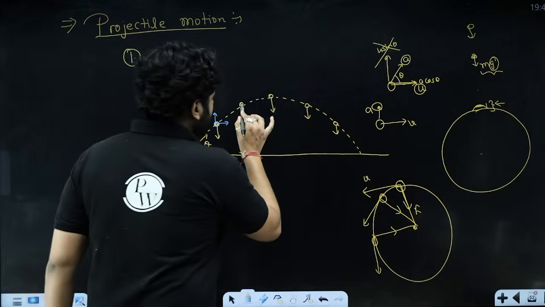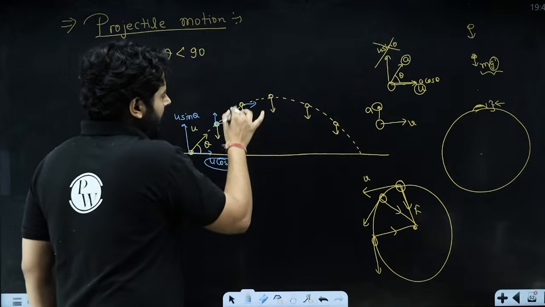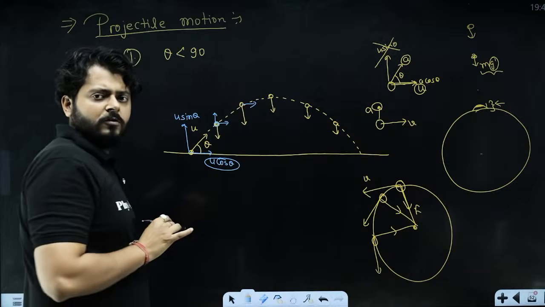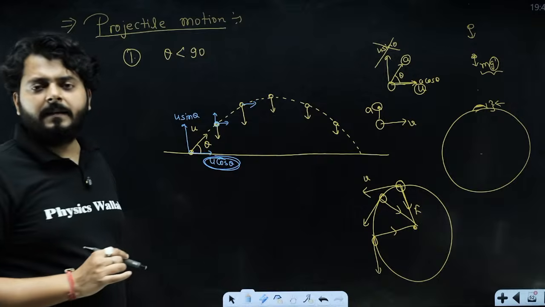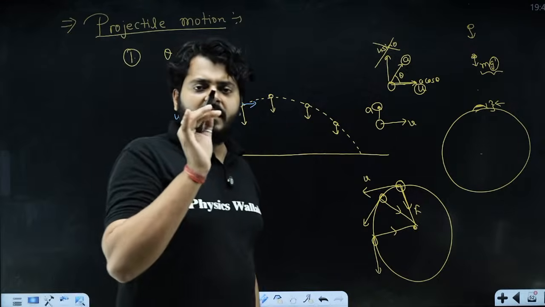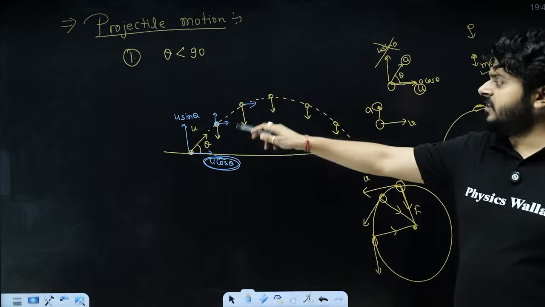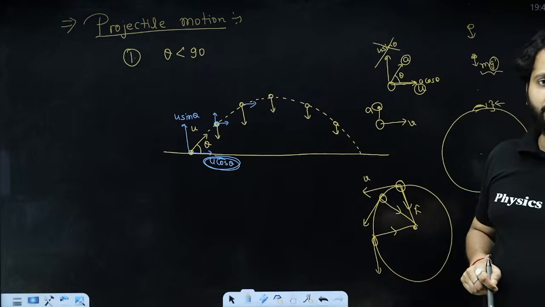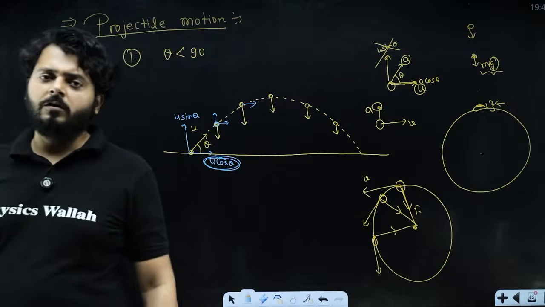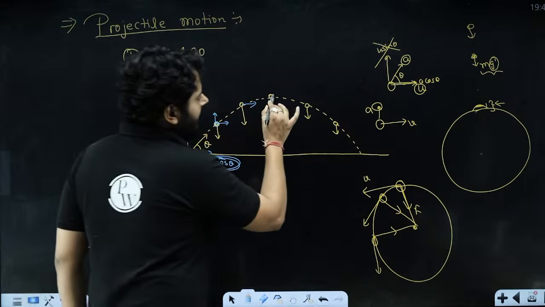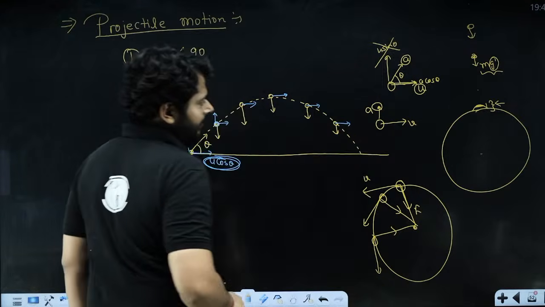Again, the horizontal component is over here like this, and the force is still here. Force is always like this. So again, force is always perpendicular to the horizontal component of velocity. So the force cannot affect this component, right? So in the projectile motion, the gravitational force is acting, and since the gravitational force is perpendicular to the direction of velocity, this particular gravitational force cannot change the magnitude of horizontal component, right? So horizontal component everywhere remains as it is. This force is acting, but horizontal component remains as it is.